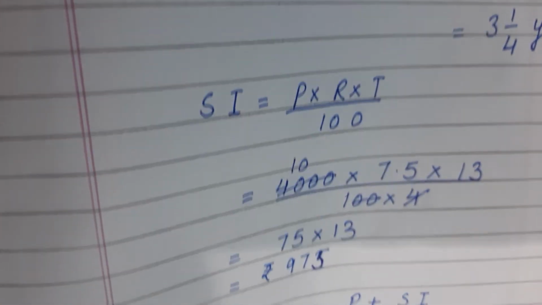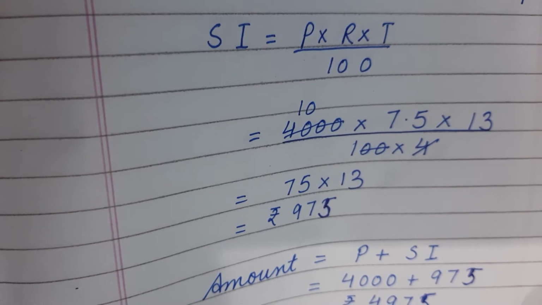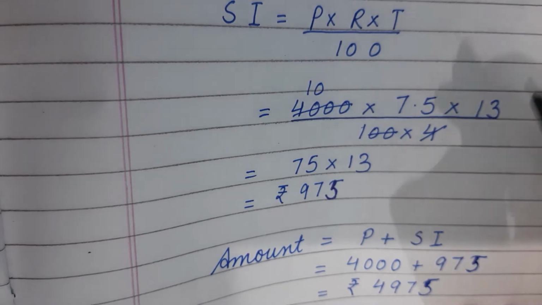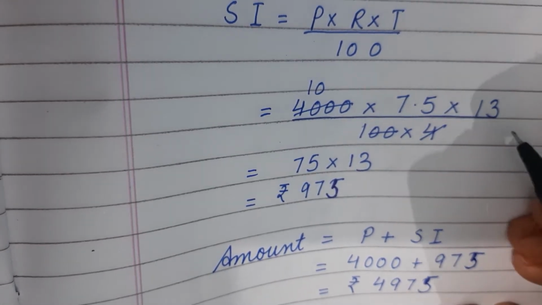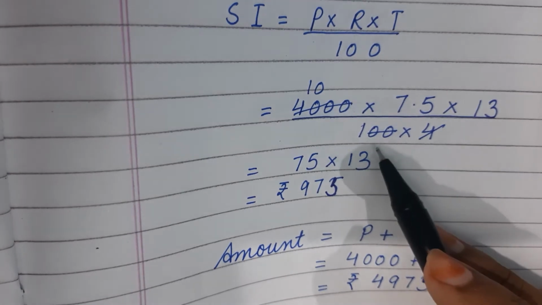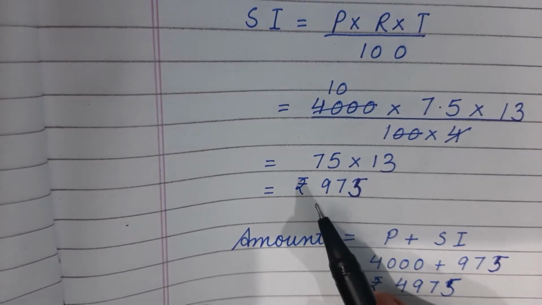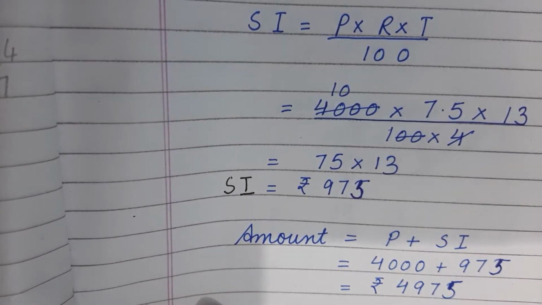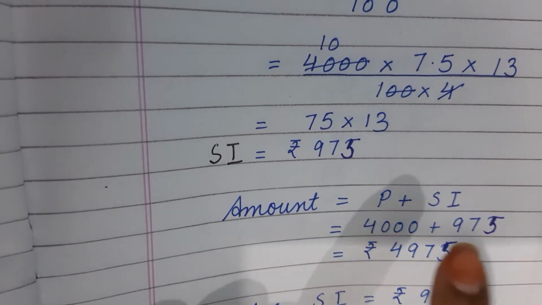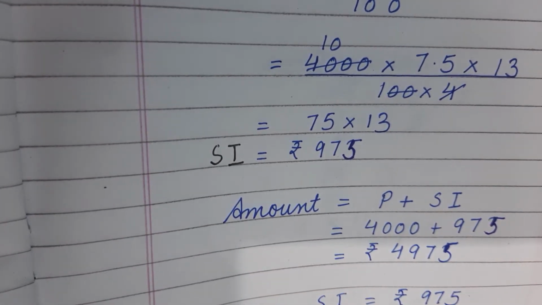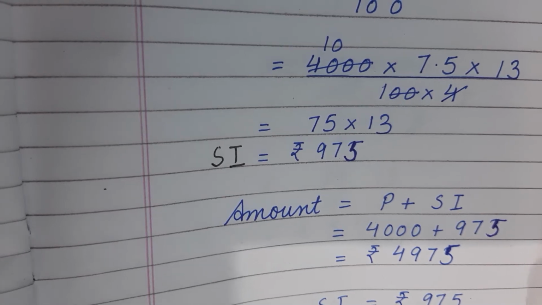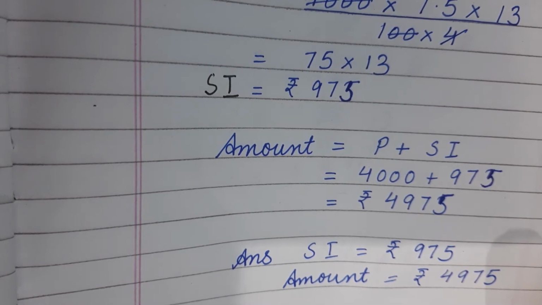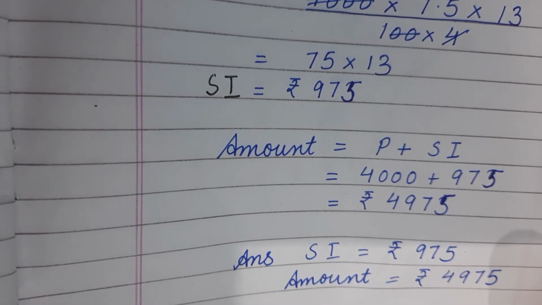Now putting in the formula, SI is equal to P into R into T upon 100. We can write 4,000 into 7.5 into 13 upon 4, that is the time you have changed, and 100 down below. When you calculate, it will come 975. So interest SI will be equal to 975, and amount will be equal to principal plus SI, that is 4,000 plus 975 equals 4,975. Therefore, the answer is SI equal to 975 and amount equal to 4,975.